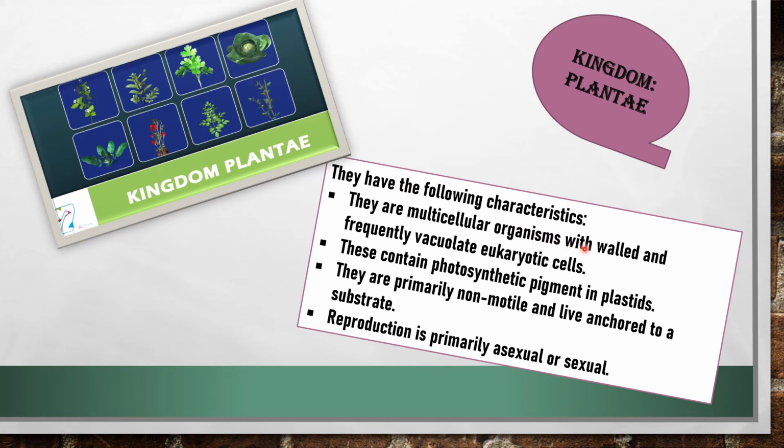They have the following characteristics. They are multicellular organisms with walled and frequently vacuolate eukaryotic cells. These contain photosynthetic pigment in plastids. They are primarily non-motile and live anchored to a substrate. That means attached. Reproduction is primarily asexual or sexual.